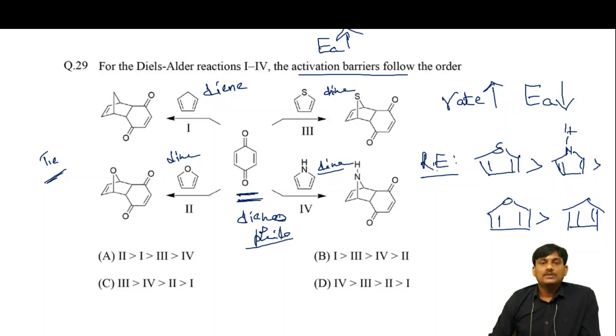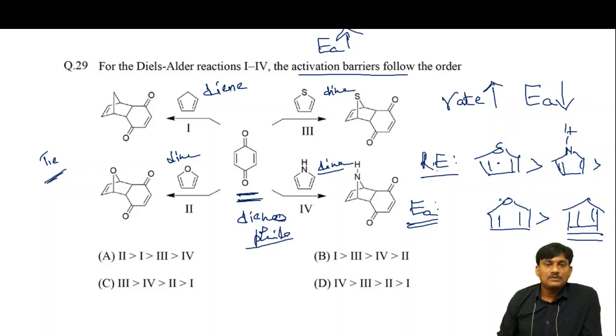So in this case, what is the order? Less resonance energy, more availability of pi electrons, more rate, less activation barrier. Suppose more resonance energy, less rate, more activation barrier. So the activation barrier, that is EA, is directly proportional to the resonance energy of the diene. So this is a sequence of resonance energy.